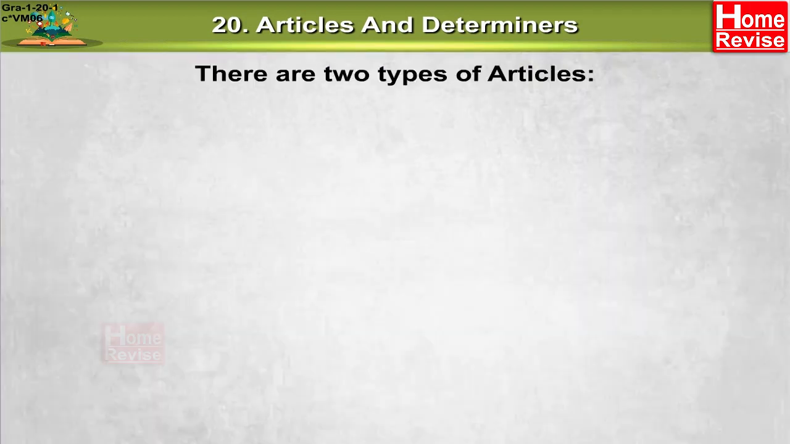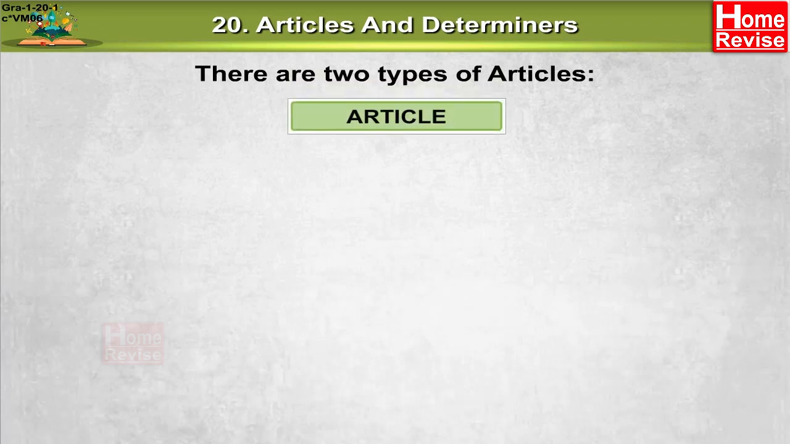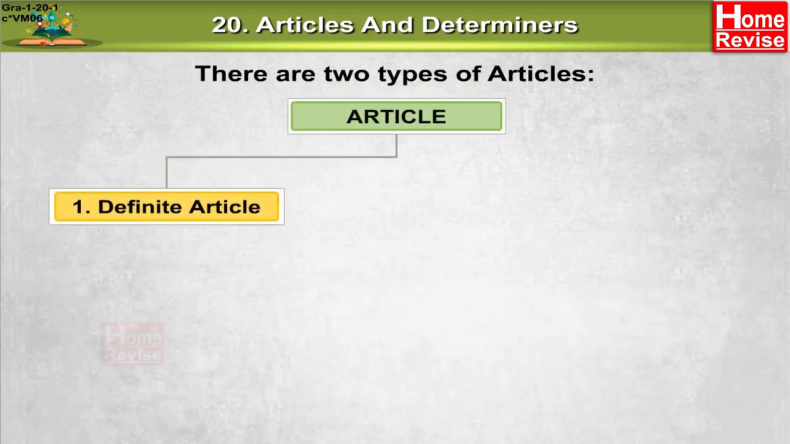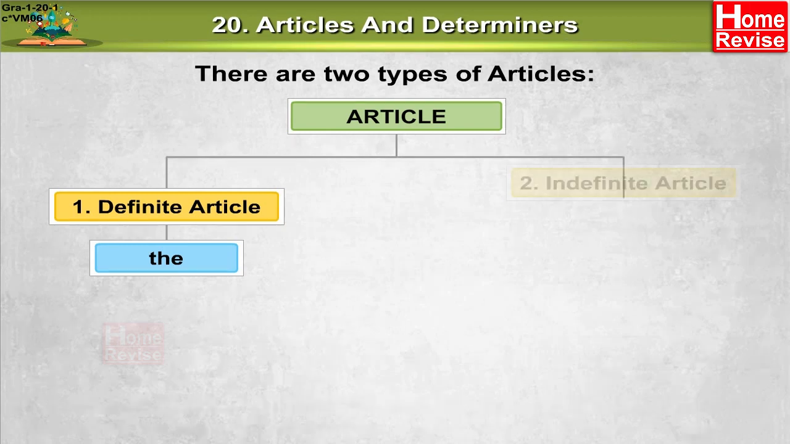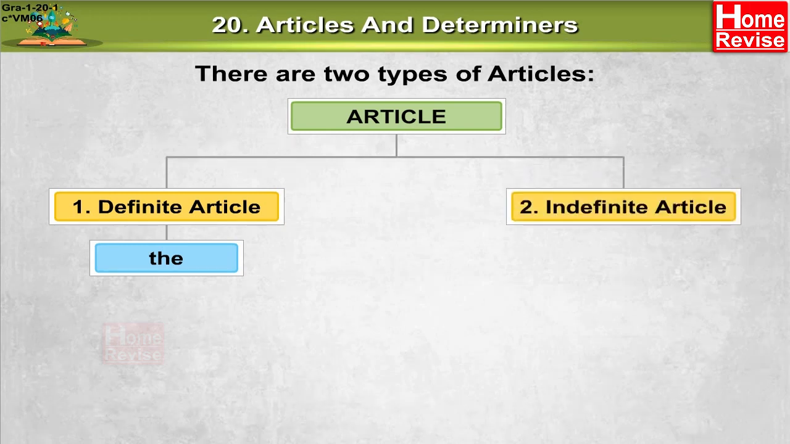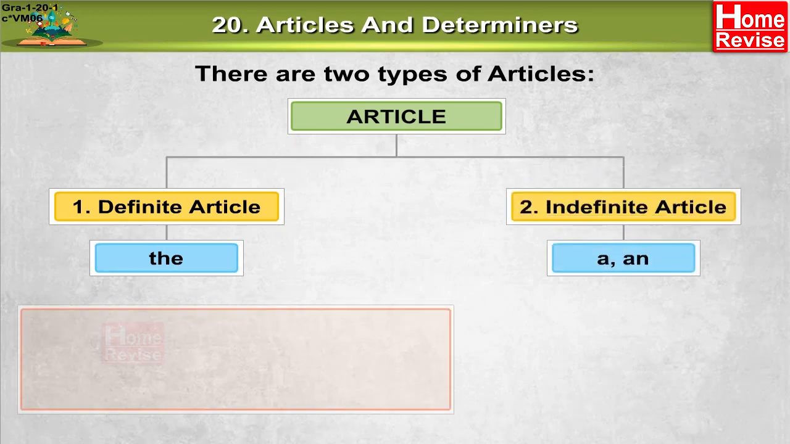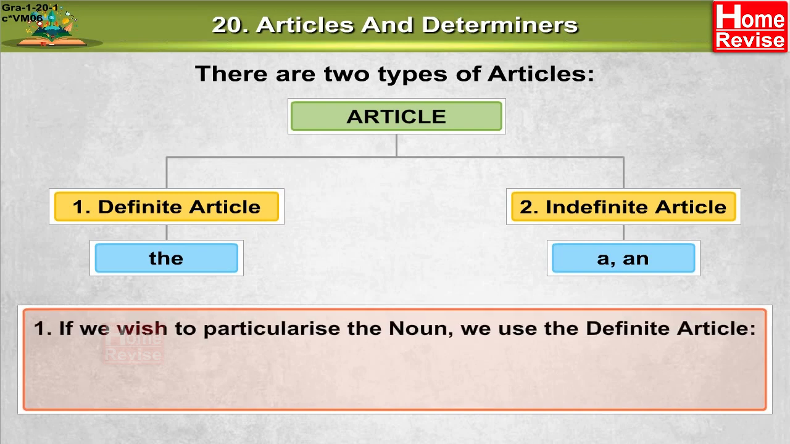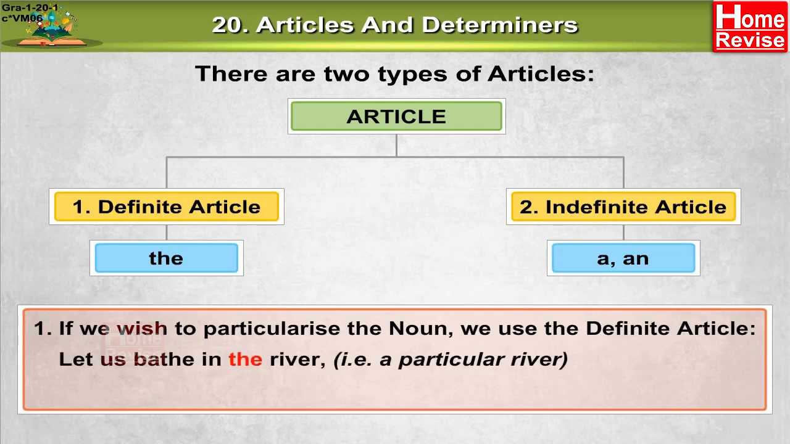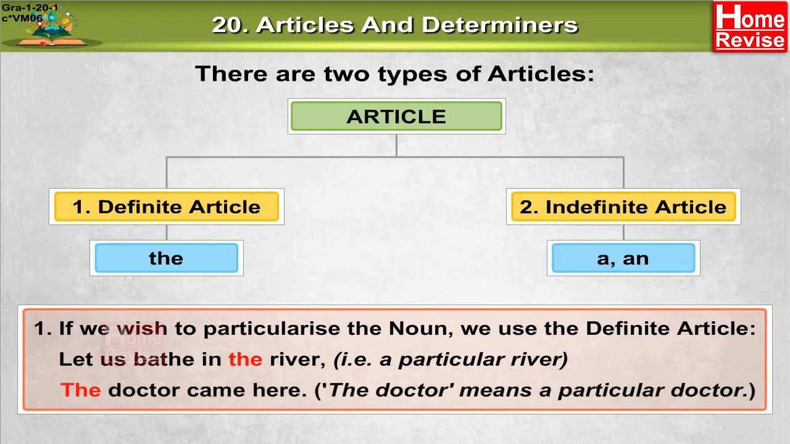There are two types of articles. 1. Definite article, the. 2. Indefinite article, a, an. 1. If we wish to particularize the noun, we use the definite article. Let us bathe in the river. That is, a particular river. The doctor came here. The doctor means a particular doctor.